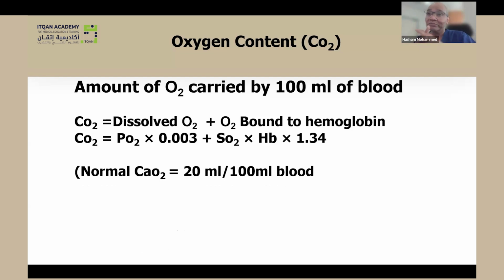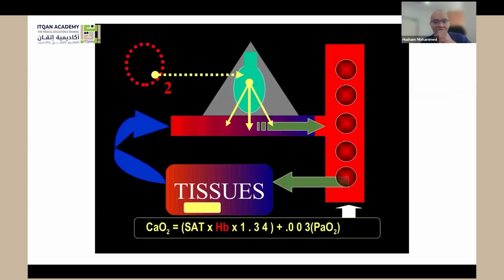You might need 600 times your normal blood to have the same concentration of oxygen in your blood. You will need tanks of blood to compensate for the loss of your hemoglobin. That's why most of your oxygen carrying capacity is because of the hemoglobin and not because of the dissolved fraction. Normal content of oxygen is around 20 ml per 100 ml of blood.